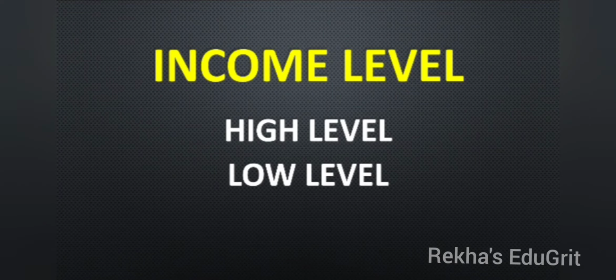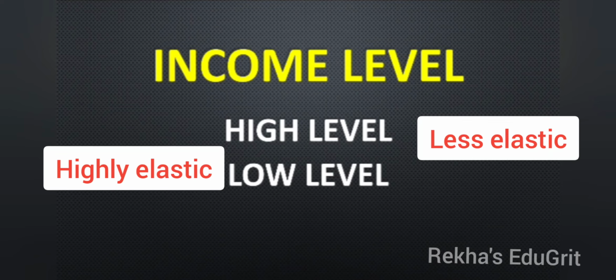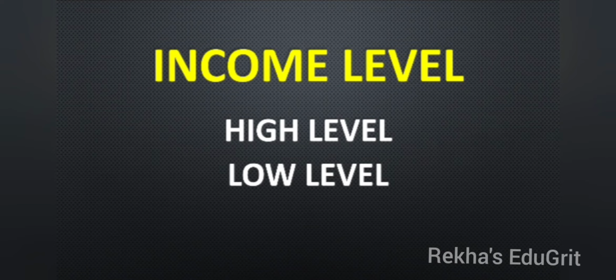Income level is two, that is high and low. The rich people with their higher income do not bother about the price. They may continue to buy the same amount whatever the price. For high income level it is less elastic, and for low income level it is highly elastic. If there is a small change in the price, it brings a high change in demand also.